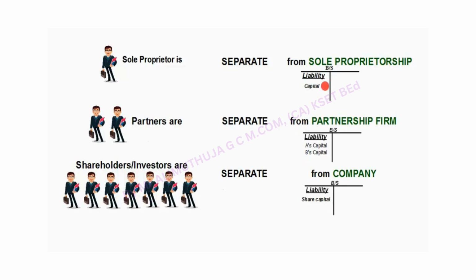So basically, whenever these forms of business, sole proprietorship, partnership or company, wind up, ultimately the owners will get their investment back, whether more or less depends, because they have to clear all other debts. That is the reason they may get more than what they have invested, or they may get less than what they have invested. This is regarding the business entity concept.